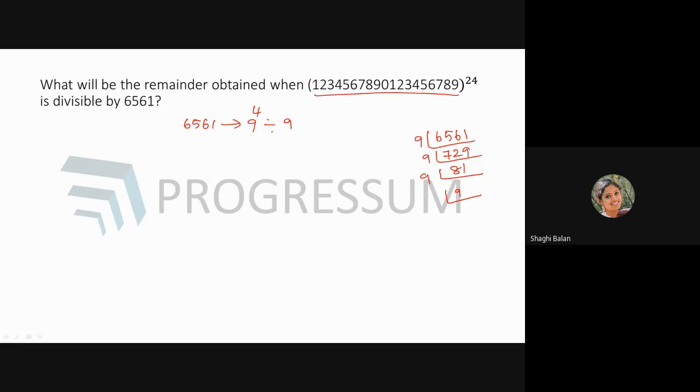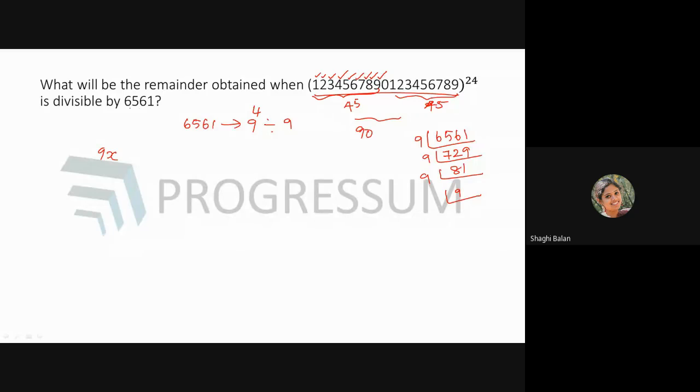Now we are checking whether the given number is divisible by 9 or not. How will you find it? Find the digital sum. 1 plus 2 is 3, 3 plus 3 is 6, 6 plus 4 is 10, 15, 21, 28, 36, 45. That is, from 1 to 9, the sum is 45. Again here it is 45, which means the total sum will be 90. So the given number can be expressed in terms of 9x. The entire number is divisible by 9. We get the digital sum as 90, which means this number is a multiple of 9. So we are writing it as 9x.